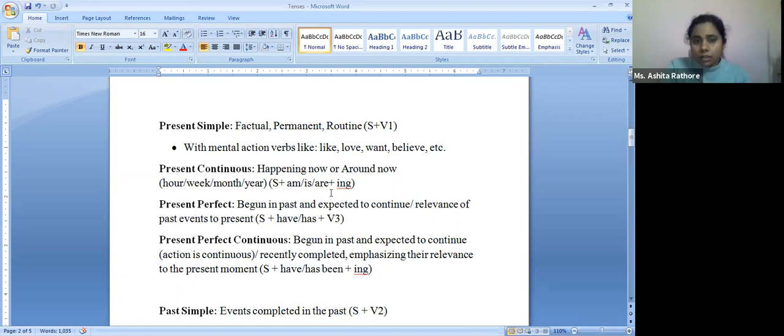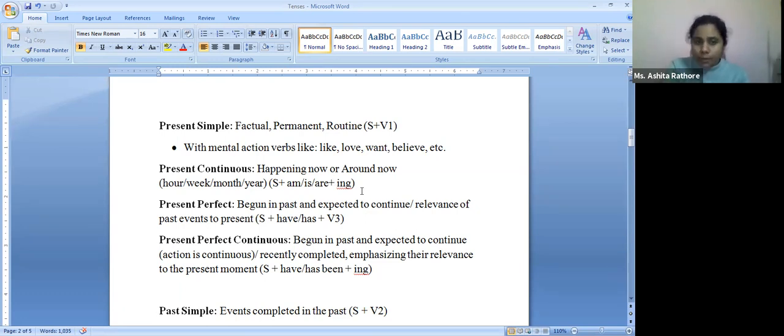Then we have the present continuous. Again, this could happen for whatever time. It does not have to be something happening right now unless it is specified within the sentence. But then it could be for an hour, it could be for a week, it could be for a month, it could be for years. So here we use the subject, we use the auxiliary verb am, is, or are, depending upon our subject, and we have the ing form of the verb.